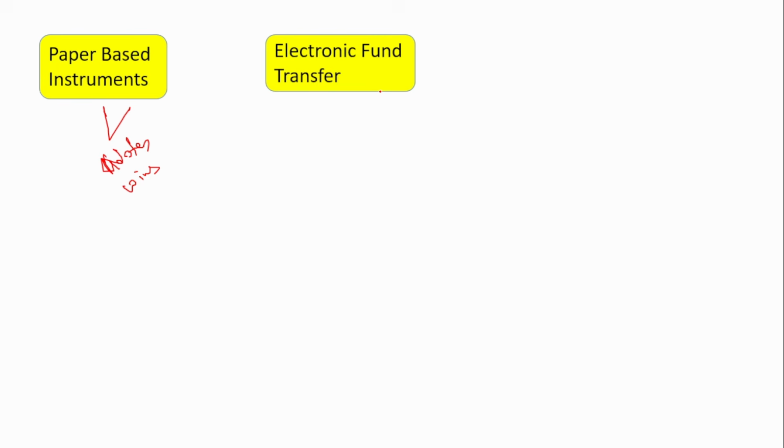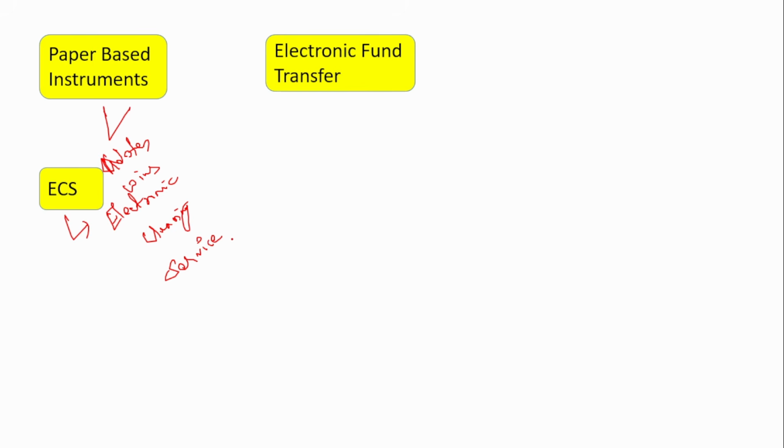Now let us look into the evolution of the payment systems. Initially, we know we used to use only the currency notes or the coins, right? So in the 1990s, there were only coins and notes. Then later on, electronic fund transfer was introduced, that is the ECS. What is ECS? Electronic Clearing Service. This is the full form of ECS.